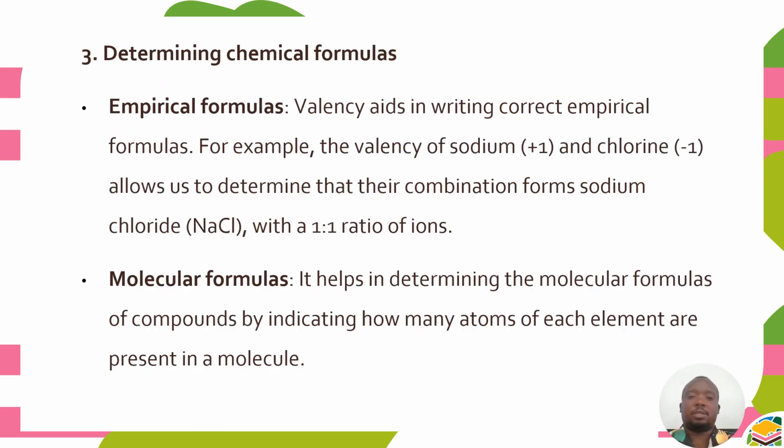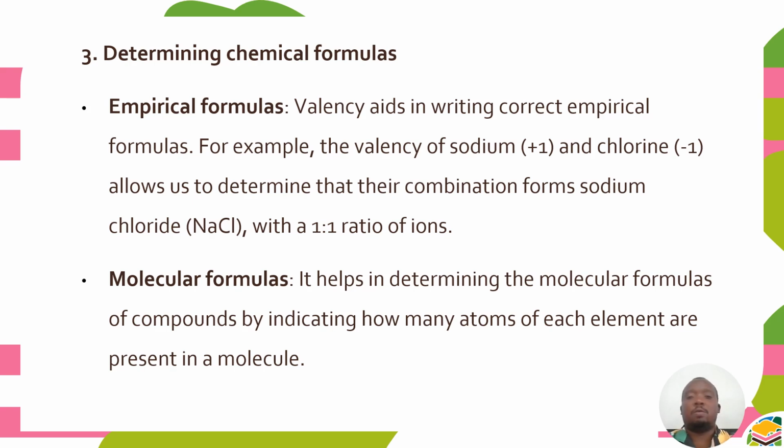Valence will also help us to determine chemical formulas, whether empirical formulas or molecular formulas. In empirical formulas, the valence aids in writing correct empirical formulas. For example, the valence of sodium and chlorine allows us to determine that their combination forms sodium chloride with a ratio of 1 to 1.